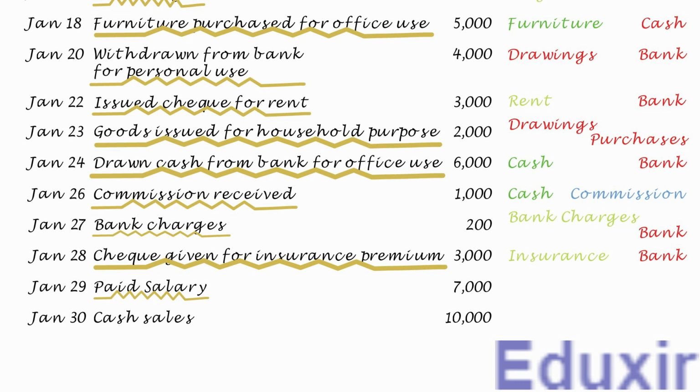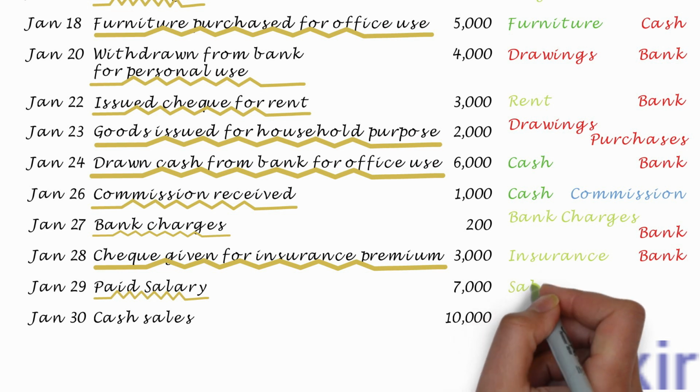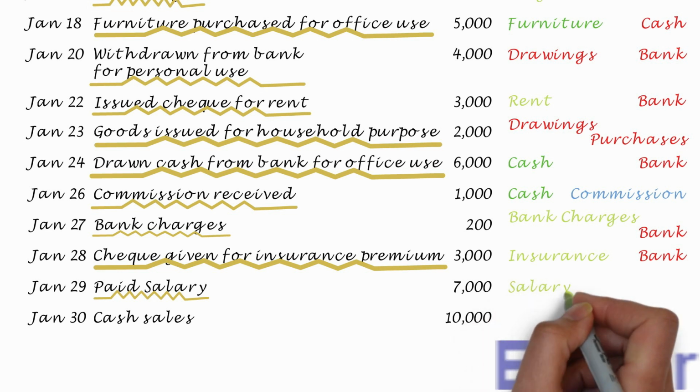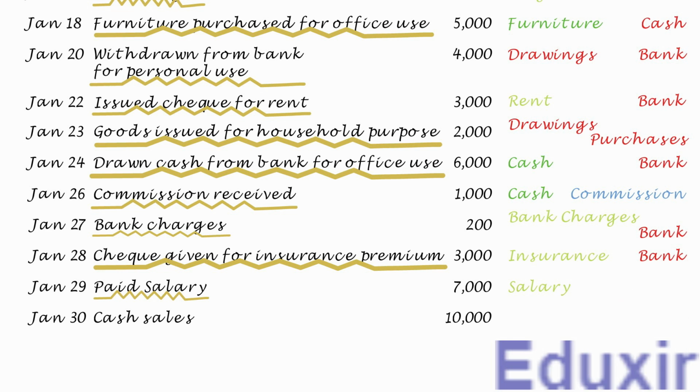The rule to record an expense incurred is to debit the corresponding expenses account. In this case, the salary account should be debited. At the same time, as this salary is paid in cash, the cash asset available with the business will be decreasing. The rule to record any decrease in the asset is to credit the corresponding assets account. In this case, the cash account should be credited. With this analysis at our disposal, let us proceed with the generalizing of this transaction.